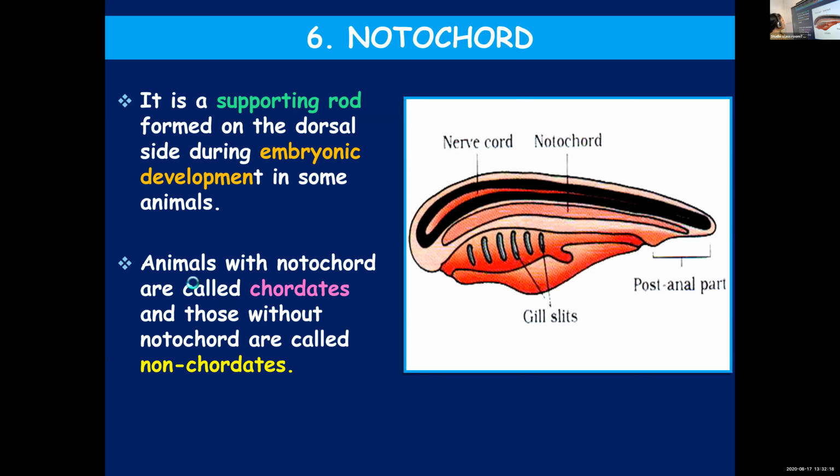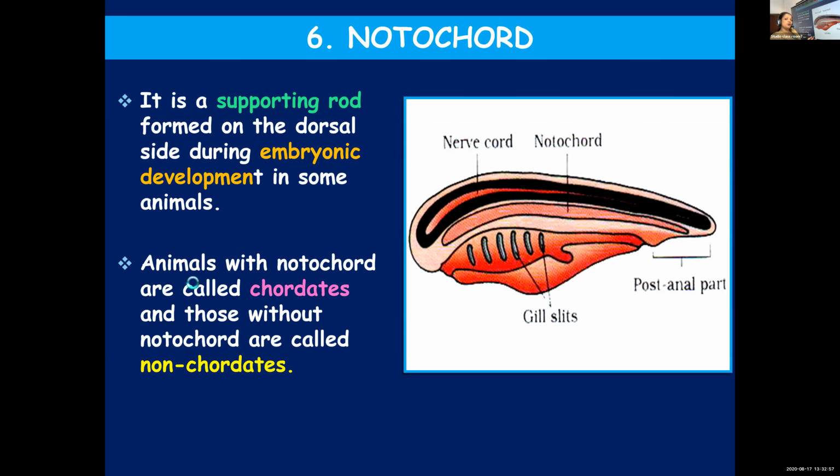All animals do not have a notochord. Those which have a notochord, we call chordates, and those which do not have one, we call non-chordates. So that was the next criterion, the sixth one: the presence of notochord. Notochord is not found in all organisms. So based on its presence or absence, you can classify organisms broadly into chordates and non-chordates.